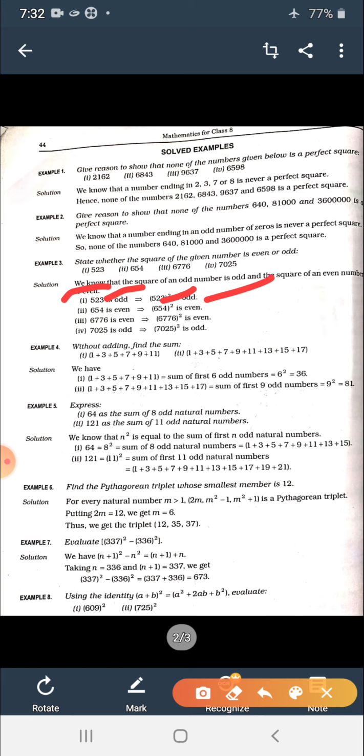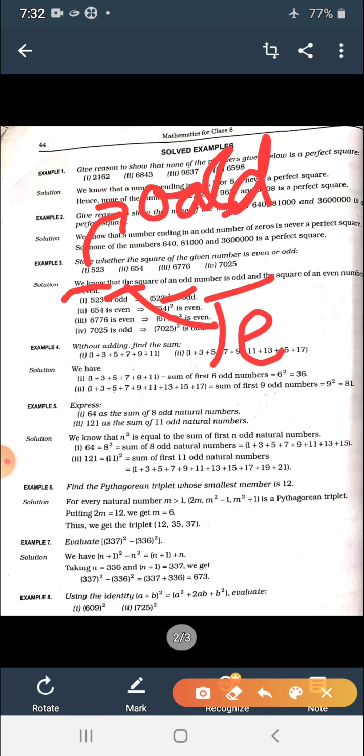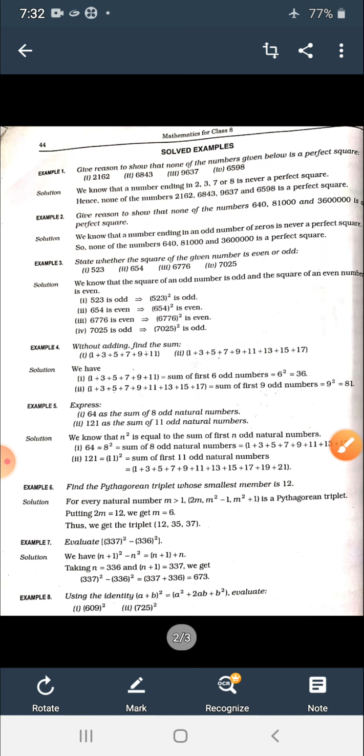So the first is an odd number, then its square would also be odd according to the properties. The square of the second would be even, the square of the third would also be even, and the square of the fourth would be odd. Just remember that the square of an even number is even and the square of an odd number is odd. Fine, let's move to the next one.